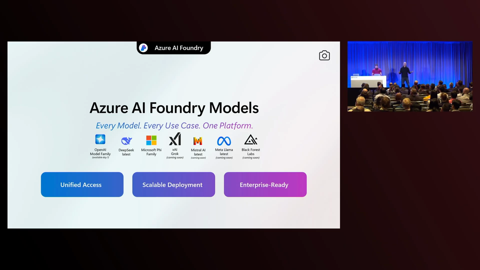Now, one of the big things that we announced today is that alongside the Azure OpenAI models, you can now access the best models from xAI, from DeepSeek, from Meta, and from Mistral, and from BFL, using the same functional capabilities in terms of the offerings and the throughput that you get with Azure OpenAI as well. So fundamentally, we're offering you more choice than ever before in terms of being able to leverage the best models that are in the industry to meet your requirements.